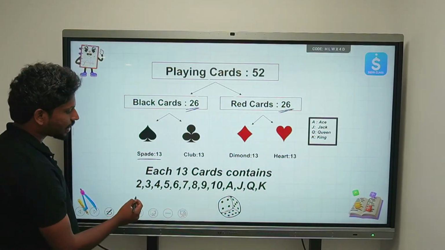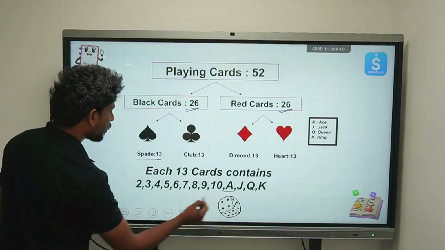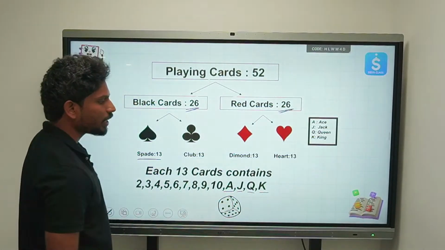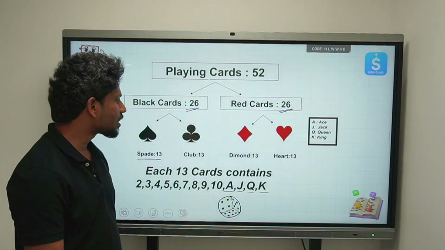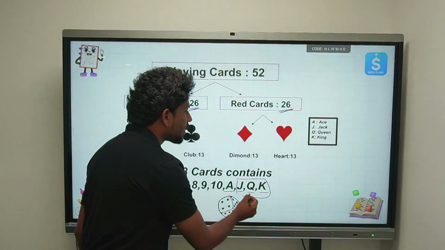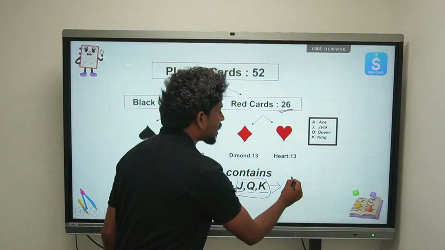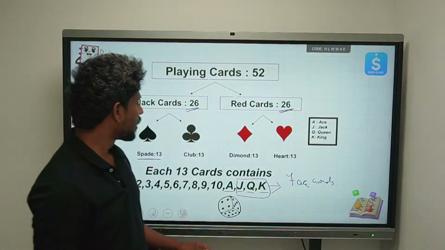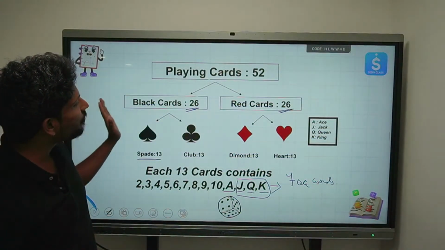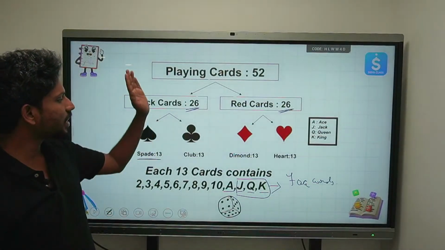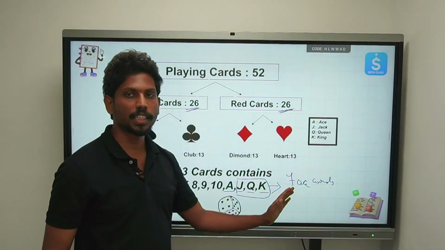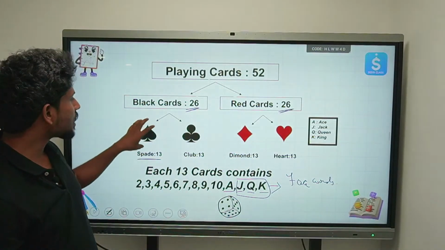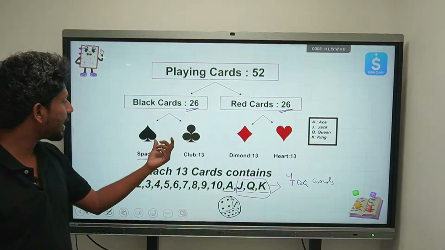Each suit starts from the A, 2, 3, 4, 5, 6, 7, 8, 9, 10, jack, queen and king, right? We have jack, queen and king. So these 3 cards are called face cards. Okay, these are called the face cards. Now this similar thing is there in every suit, right? It is there in spades, it is there in clubs, it is there in diamonds, and it is there in hearts, 13 each. The uniformity is there in terms of these suits, right? But they have different colors and different shapes.